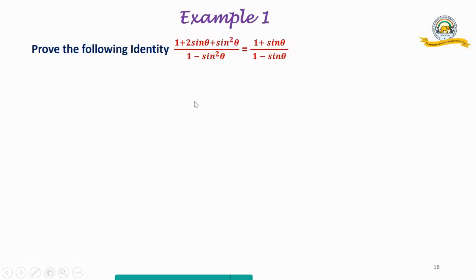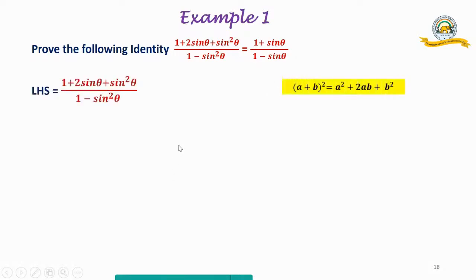So, what do we do? How do we go about it? You are seeing something on the left hand side and the right hand side. We have to plan. What does it look familiar to? How can we simplify? And always remember what is on the right hand side. We have to go to (1 plus sine theta) by (1 minus sine theta), or vice versa. From here, you may go to this side.